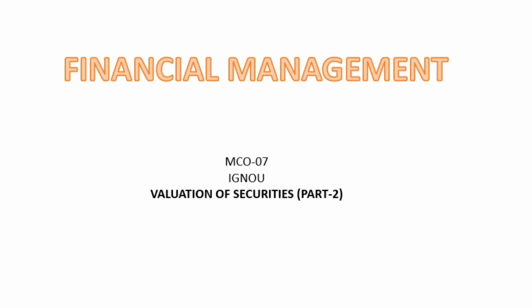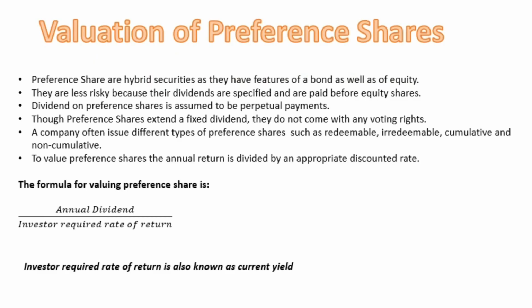Valuation of preference shares. Preference shares are hybrid securities as they have features of a bond as well as equity. They are less risky because their dividends are specified and are paid before equity shares. Dividend on preference shares is assumed to be a perpetual payment. Though preference shares extend a fixed dividend, they do not come with any voting rights. Companies often issue different types of preference shares such as redeemable, cumulative, non-cumulative. To value preference shares, the annual return is divided by the appropriate discount rate. I hope this is clear.